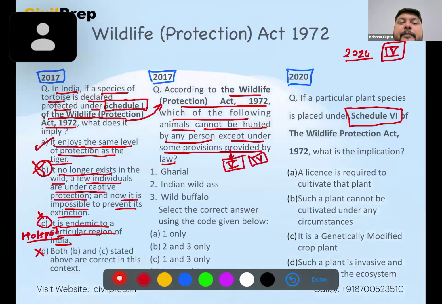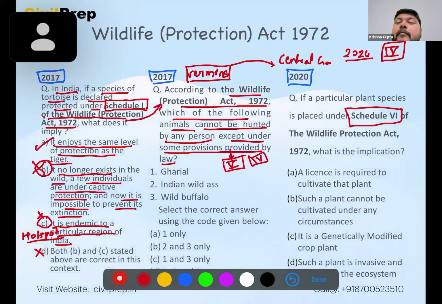So those species were specified as the vermin species, or the vermins. These vermins have been removed from this Wildlife Protection Act and they will be specified by the central government from 2024. So this has also been taken into consideration.